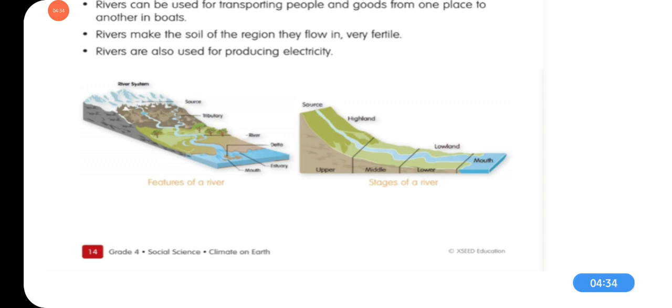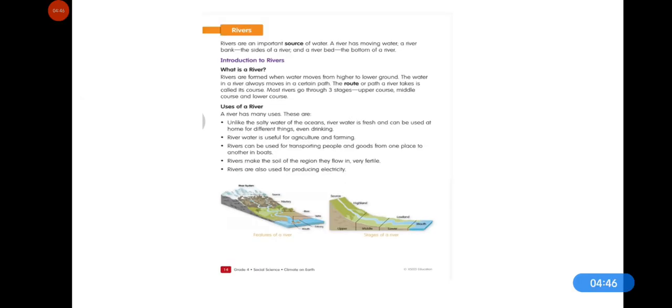And what is the slope of the land? So the river moves from a higher to a lower ground and over sloping mountains. So now you know the river starts in the mountains that are covered with snow, and the river moves from a higher to a lower ground and over sloping mountains, meaning steep slopes of mountains. River water flows from high slopes or very steep slopes to lower ground.